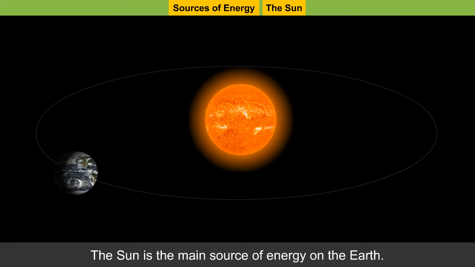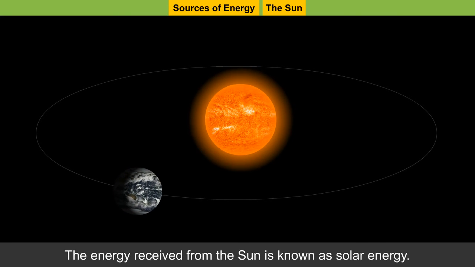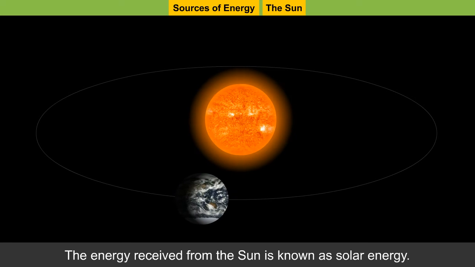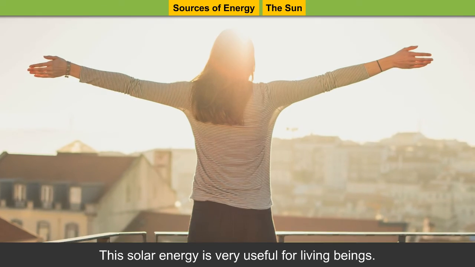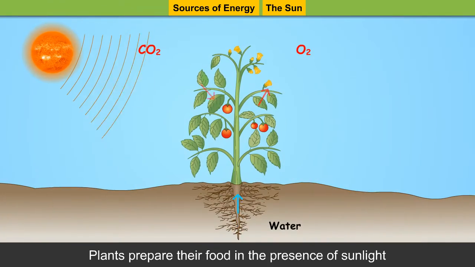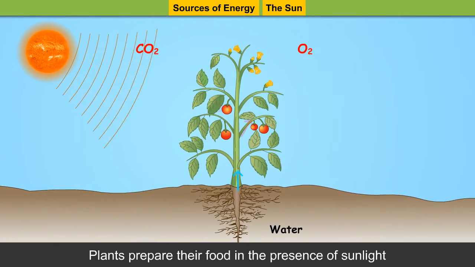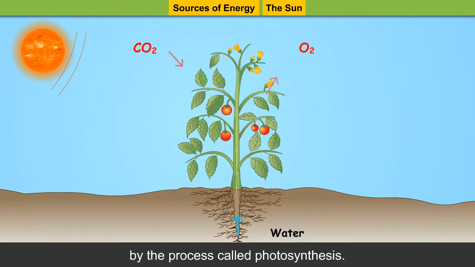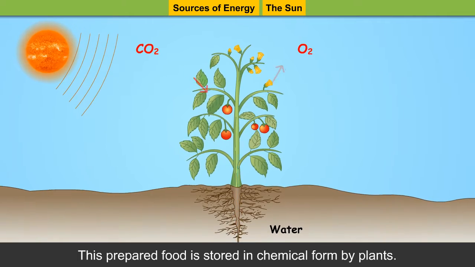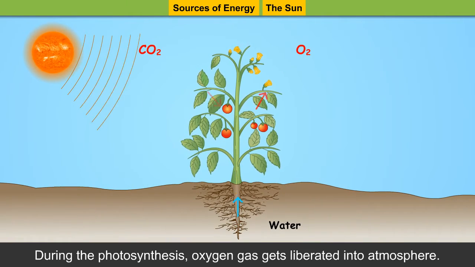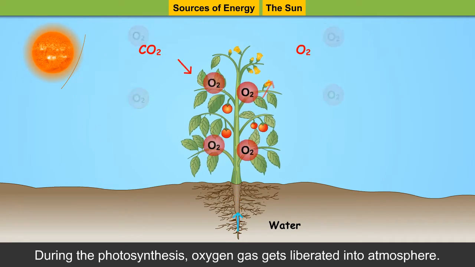Sources of energy. The sun. The sun is the main source of energy on the earth. The energy received from the sun is known as solar energy. This solar energy is very useful for living beings. Plants prepare their food in the presence of sunlight by the process called photosynthesis. This prepared food is stored in chemical form by plants. During the photosynthesis, oxygen gas gets liberated into atmosphere.